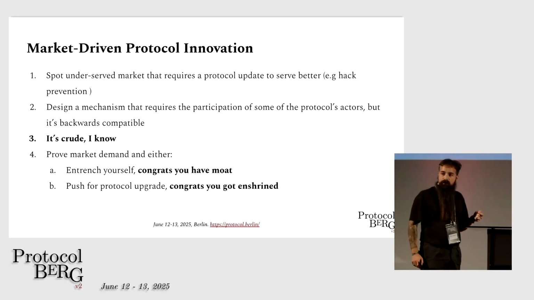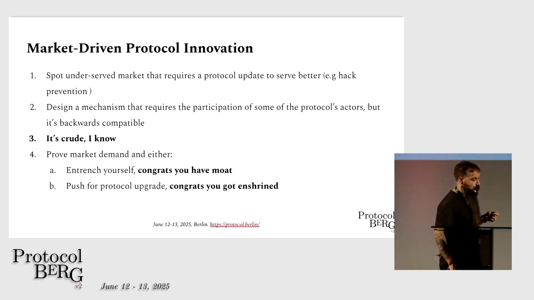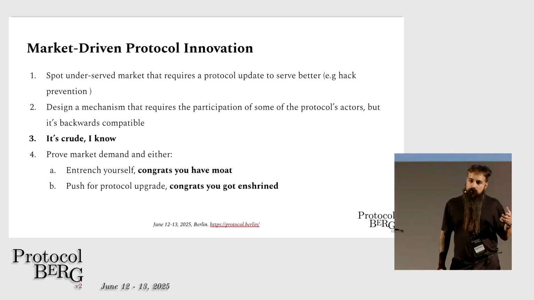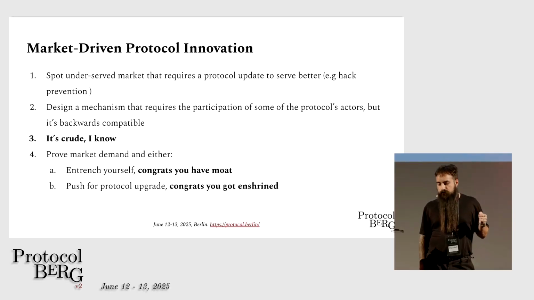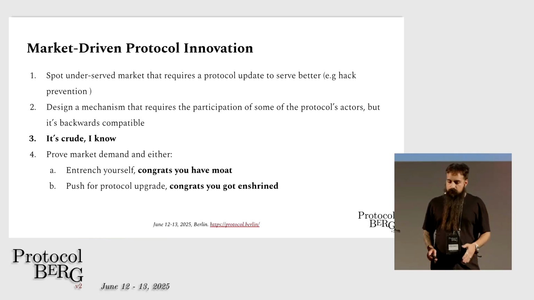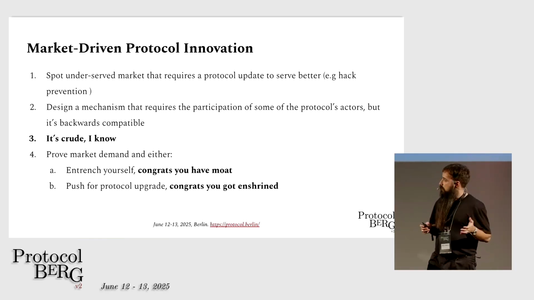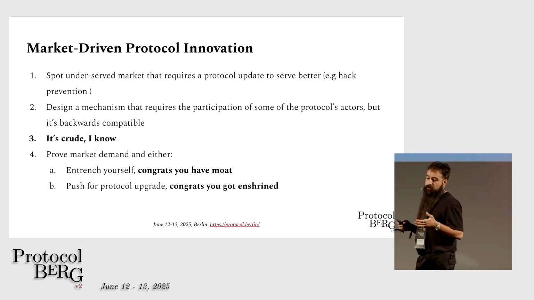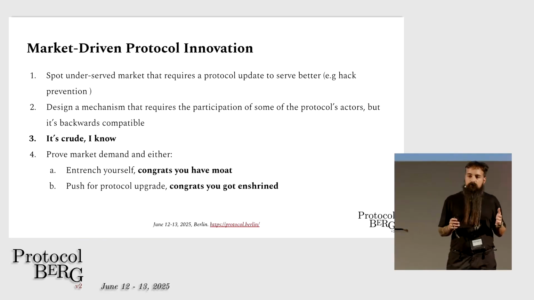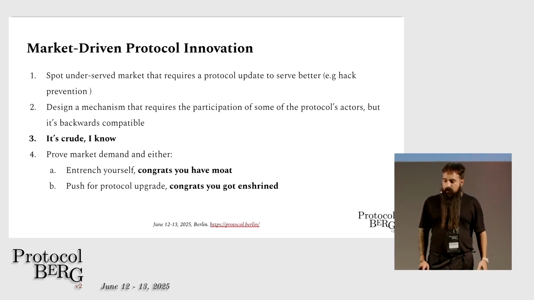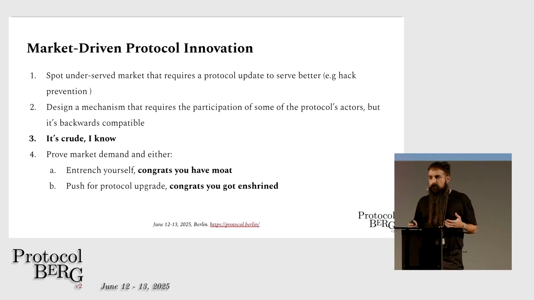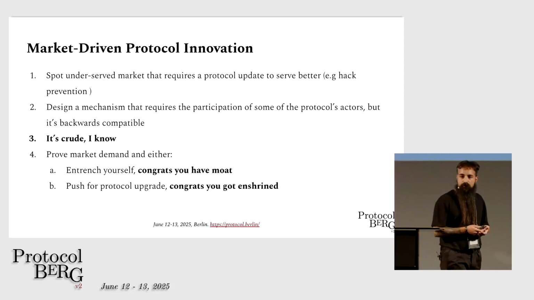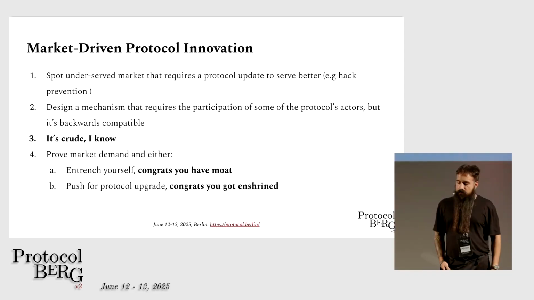It will not be as simple as you like or as elegant as you like it. But with this, you can prove the market demand. You build this crude version of how you think the protocol should work, and you prove that there are people that want that. And then, after you prove the market demand, you have two options, basically. Both are good. Either you've built a very good product and you have entrenched yourself, right? Congrats, you have a moat. Other changes will not be able to get this network adoption. Or you push for a protocol upgrade, right? You have proof that people want this protocol upgrade. And congratulations, now you get enshrined.